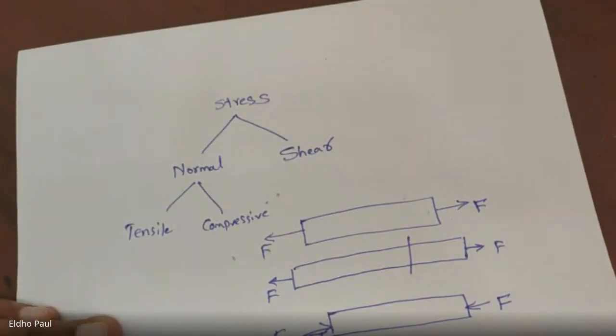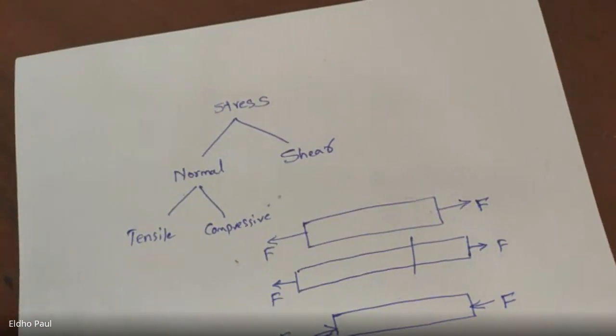This applied load pushes the particles of the material closer in the direction of applied load, and this load results in shortening of the body. So here we apply a load which tries to push the material or particles of the material closer, and that results in a shortening of the body.